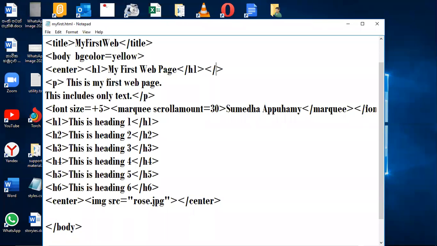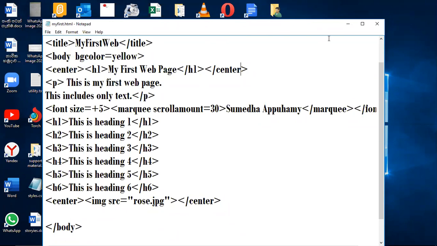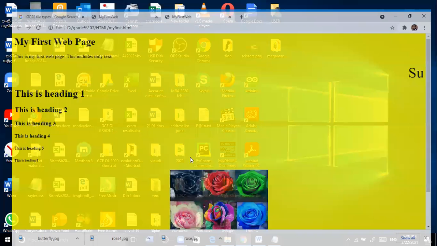So, sir, when we save it and open in Google Chrome, can anyone see it? No, it is in my computer. If you want to put it on the internet, you have to pay and you have to take some space from the internet. Okay, I'll teach one by one.